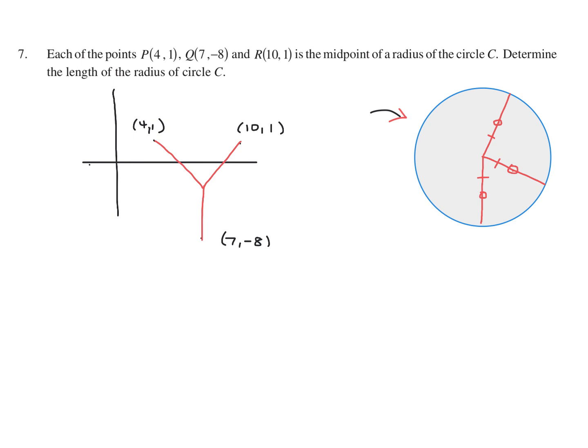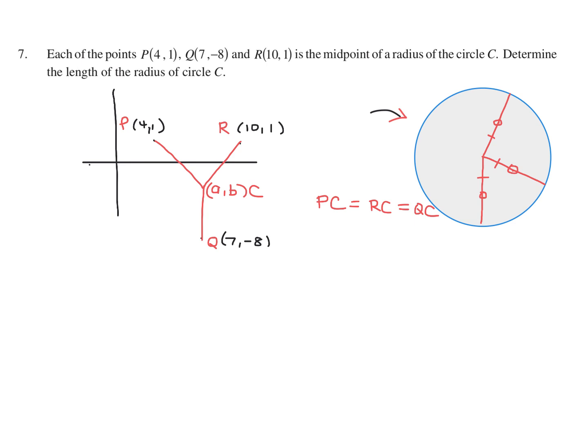Okay, so the center, I'll call it AB. I don't know the coordinates. So that basically means this was P, this was R, this was Q. I've got to label it, right? So let's call it C for center. PC is equal to RC is equal to QC. And then we can use the distance formula. We're going to get 3 equations, set them equal to each other, and then solve for A and B.